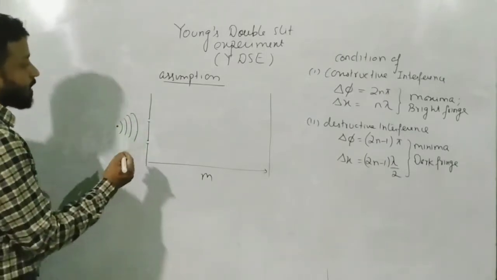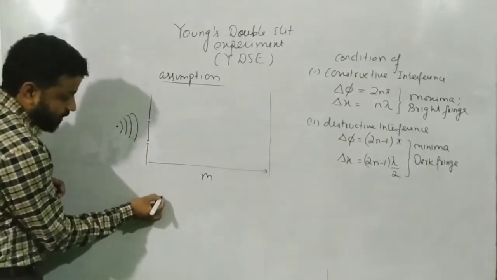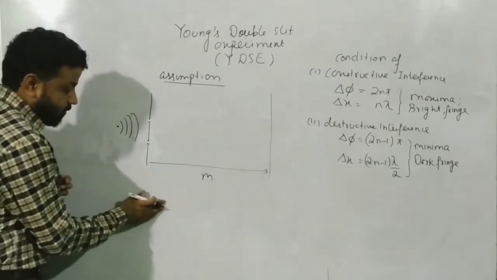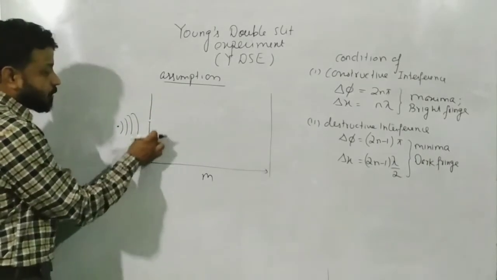In actual practice, how does a millimeter look? A millimeter generally looks like this much. Two small dots, it won't be visible in the camera also. So they are very closely spaced.